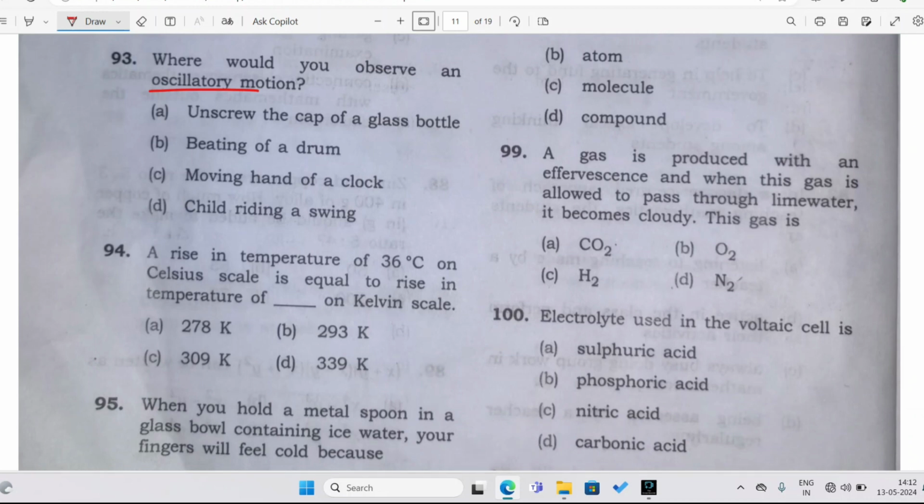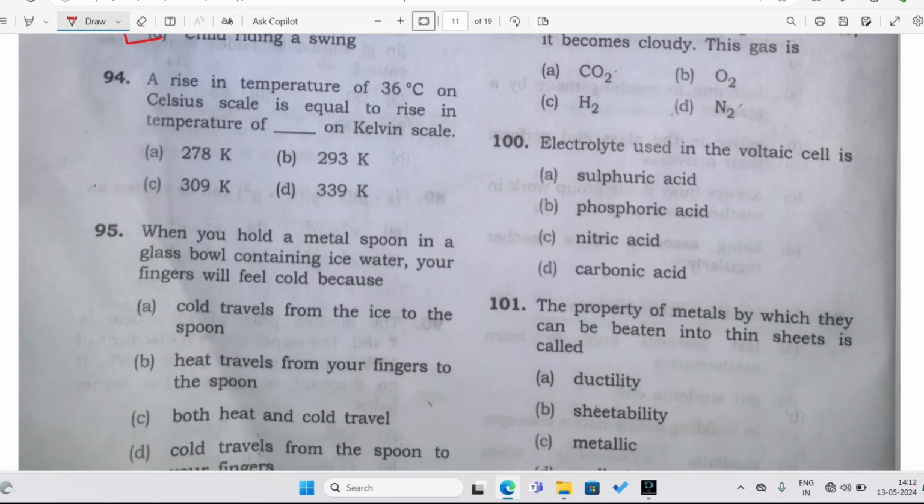Where will you see to and fro motion? Unscrewing the cap of a glass bottle? No. Beating of a drum? No. Moving hand of a clock? No. If it was the pendulum of the clock, then it could have been correct, but it is talking about the hands of the clock. The correct answer is child riding a swing.